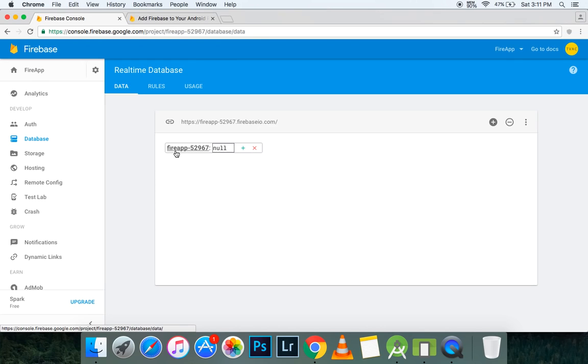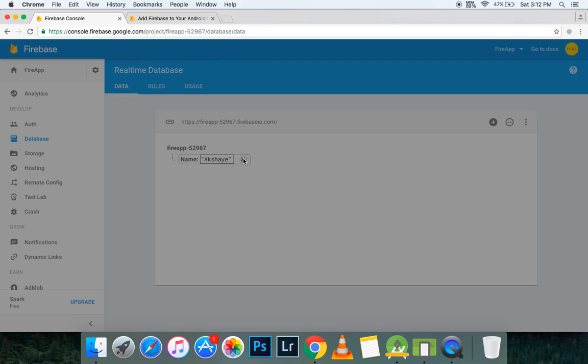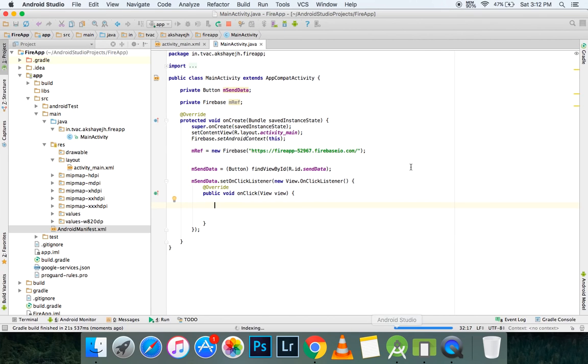So currently, considering it as an object, if you click the button, it adds a child to this main object, and you can call it whatever you want. So let's say we call it name and set its value to Akshay, and hit enter. Now you can see that our main object has a child object with the value of Akshay. So this is like setting up your child object manually, but we want to do it with our Android app. So let's delete this one and let's go to Android Studio.